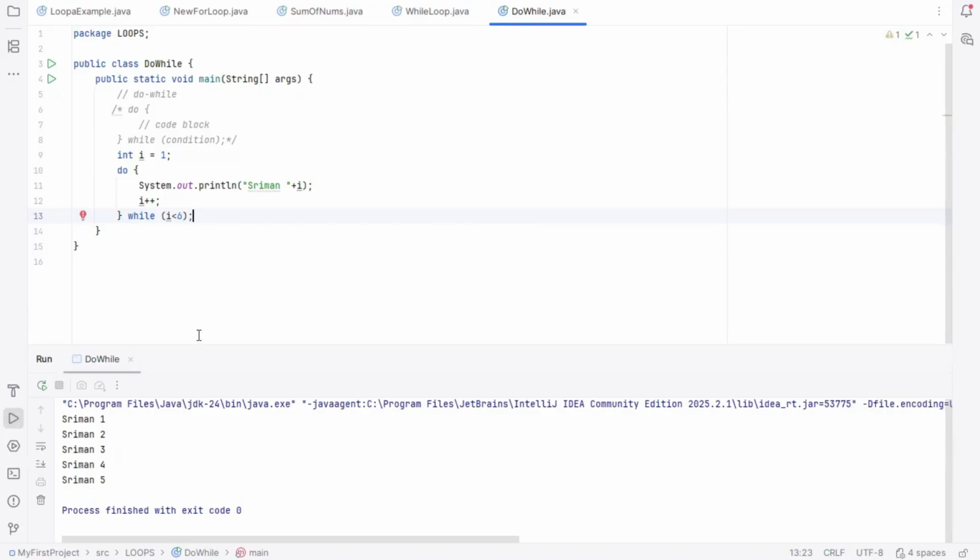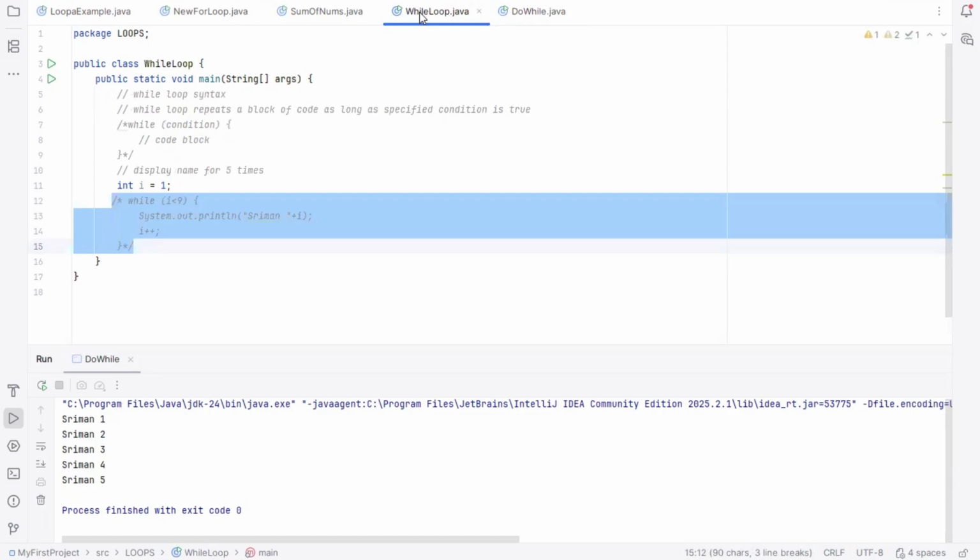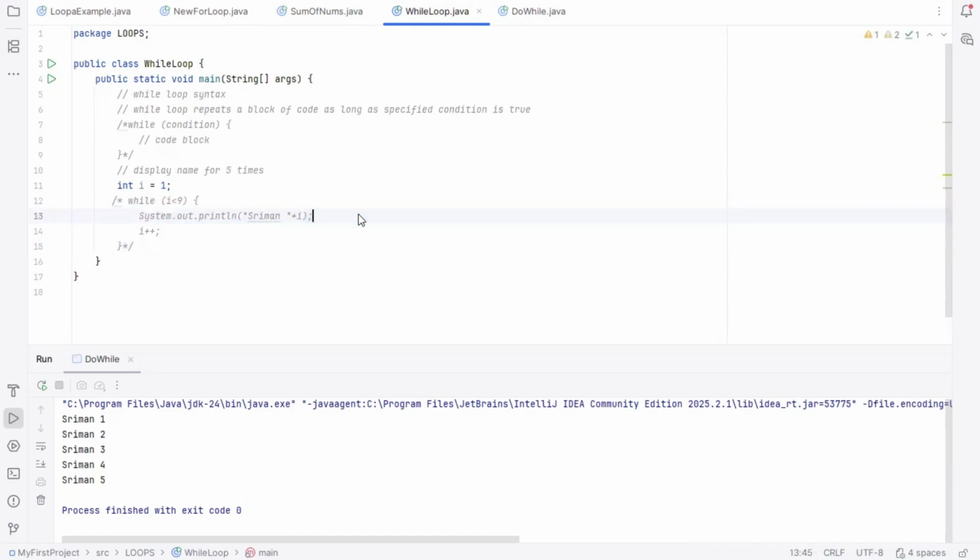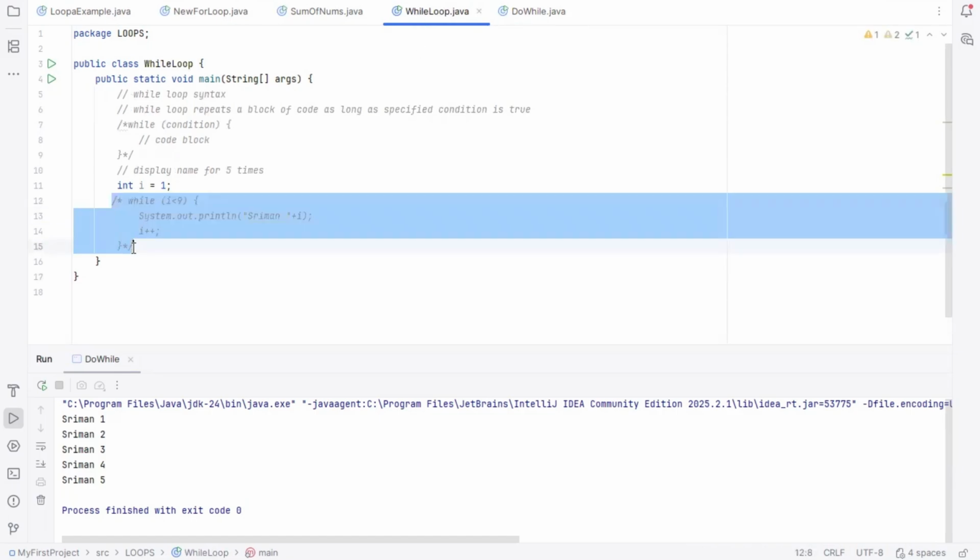Okay, by looking at the statements, while and do while. So if you go back to the first one, can you go to the first one, the while loop program? Can you enable that? Uncomment it.